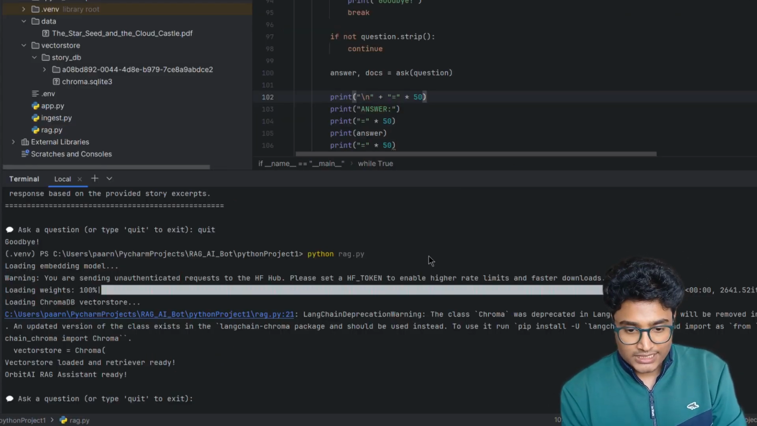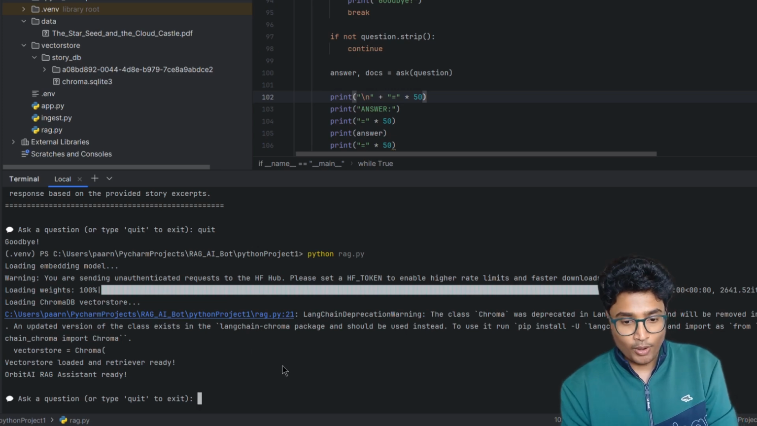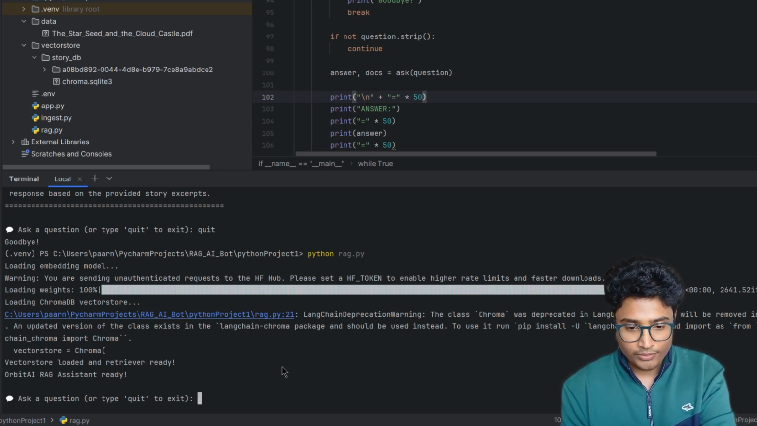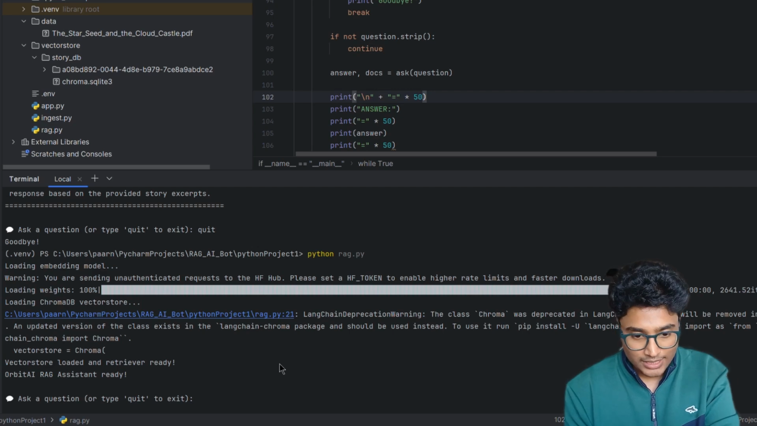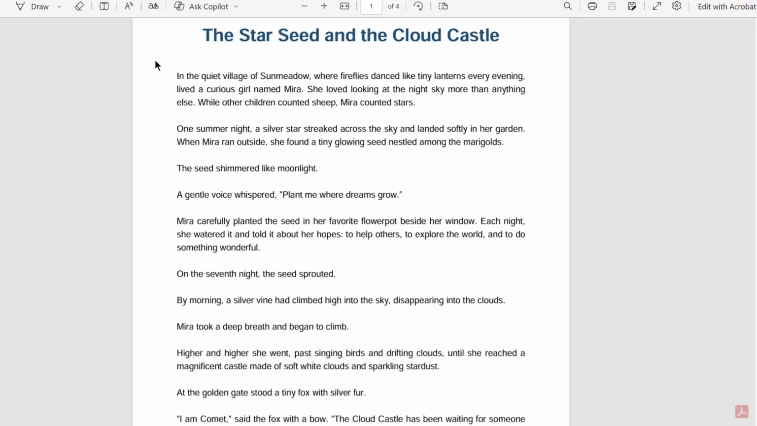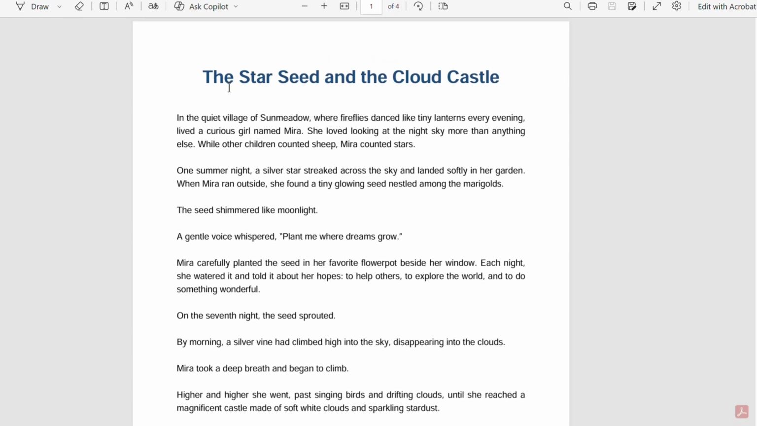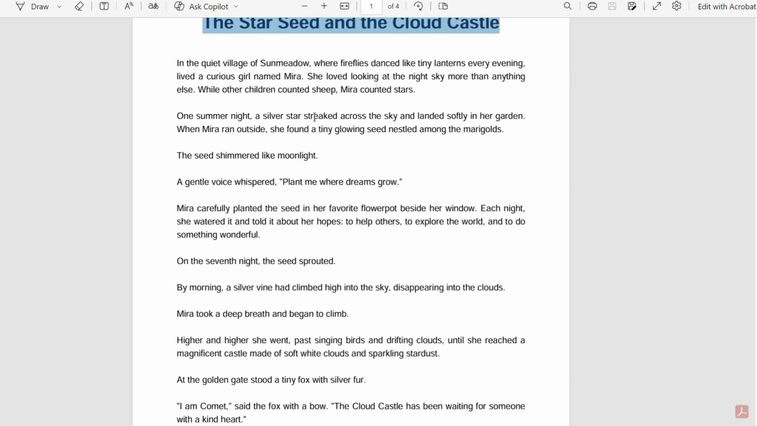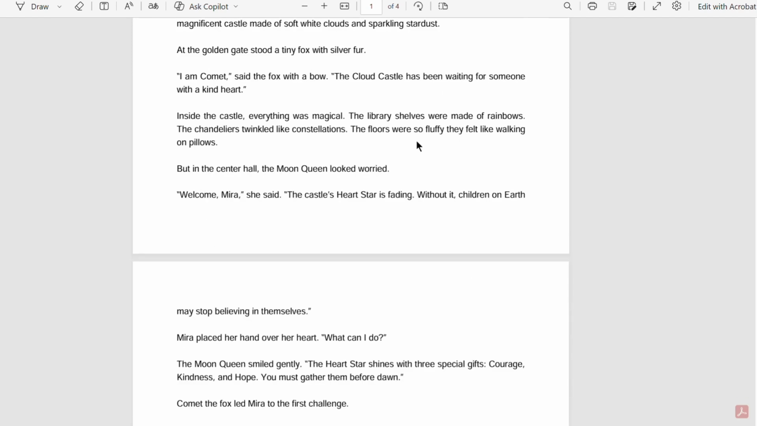Now I have run this file, and as you can see, it's prompting me to ask a question. But before I show you what I am going to ask, let me first show you the content which I processed. So here is a PDF file called The Star, Seat and the Cloud Castle. It is a fantasy story about a girl named Mira and her magical journey. This is the document that I processed and added into my AI system.